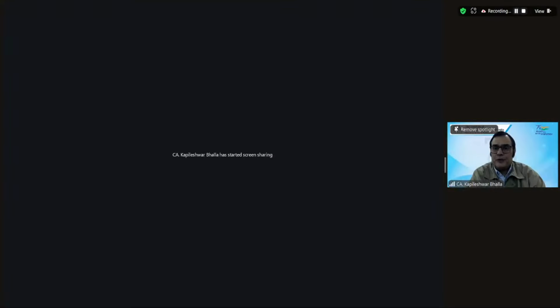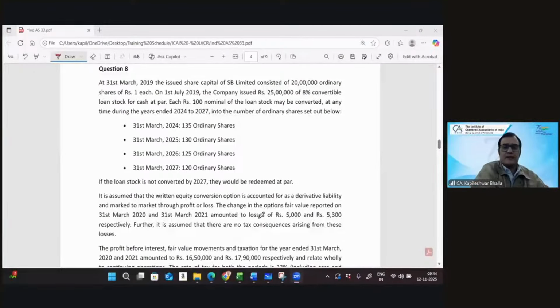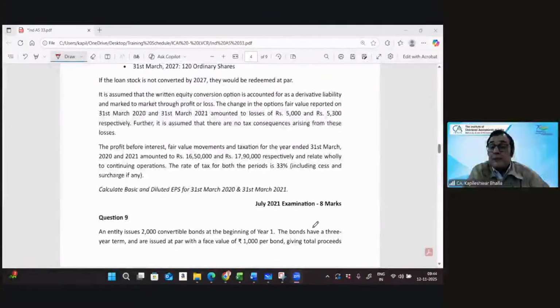And this is interesting. Let's have a look at question number 8. Now, this is a very interesting question because in this particular case, the issue has been made somewhere in between. So at least we'll discuss the main highlights of the question. It came in the July 21 examination for 8 marks. This is also one of the good questions which have come in the exams. Let's have a look.